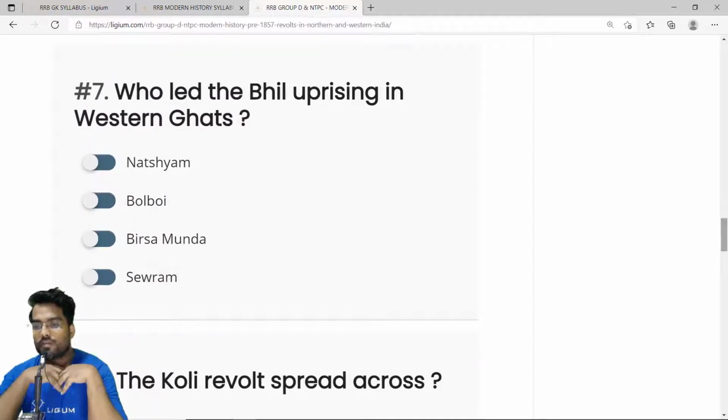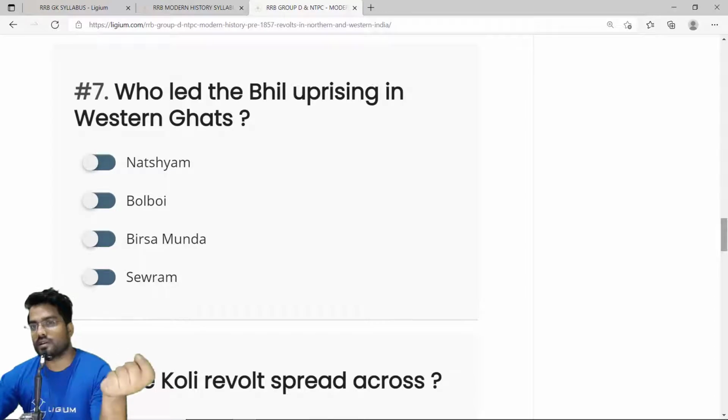Then we have the seventh question. Who led the Bill uprising in Western Ghat? The correct answer is Save Ram, who led this revolt in the Western Ghats. There is a difference between the Bill uprising in the Western Ghats and the Bill uprising in the central regions such as Jharkhand and Chhattisgarh. So this is the Bill uprising in the Western Ghats.